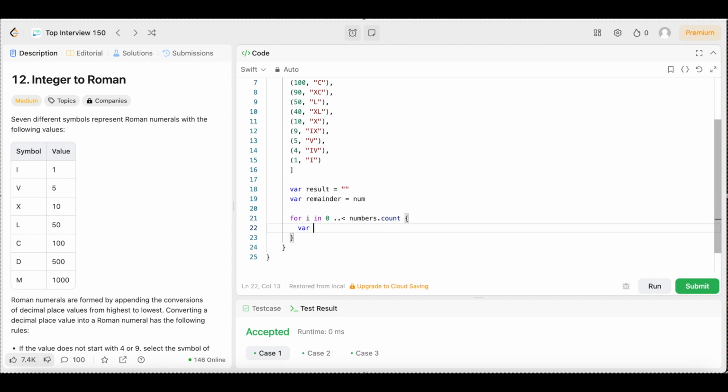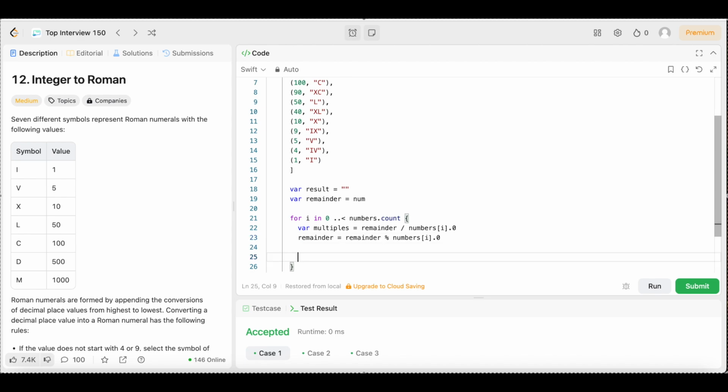We're going to declare another variable called multiples equals remainder divided by numbers[i].0. Come down here, we're going to say remainder equals remainder mod numbers[i].0.